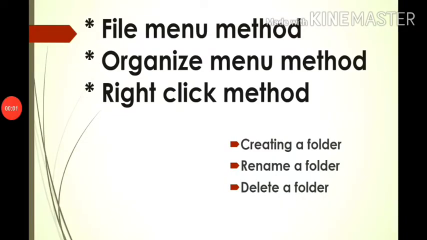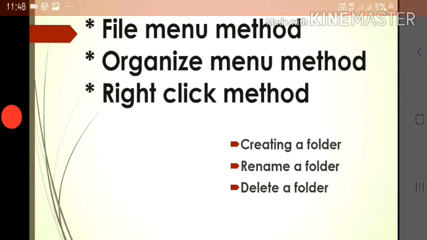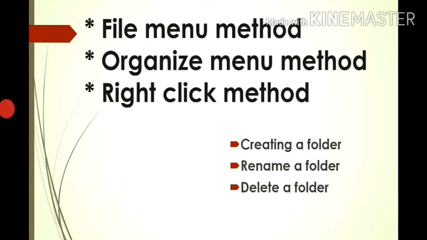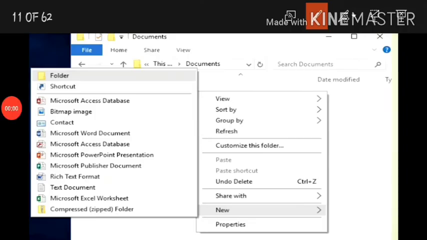Folders and files can be created, copied, moved, renamed, and deleted. You can move or copy files or folders using a variety of methods such as file menu method, organize menu method, and right click method. With the help of these three methods, we can create a folder, we can rename a folder, or we can delete the folder. Creating a folder using file menu method.